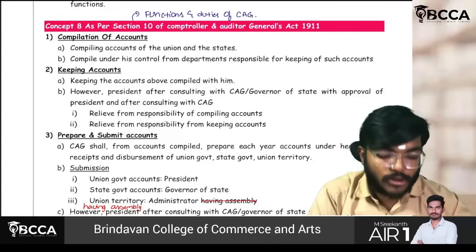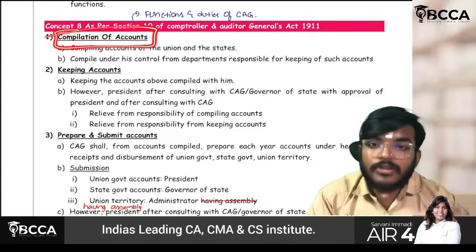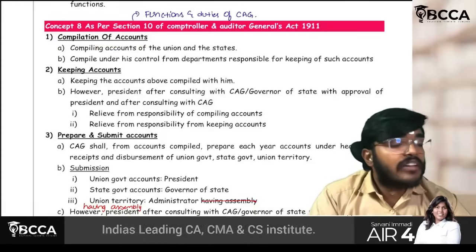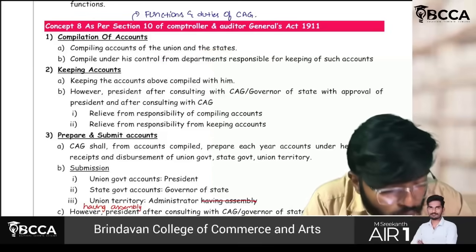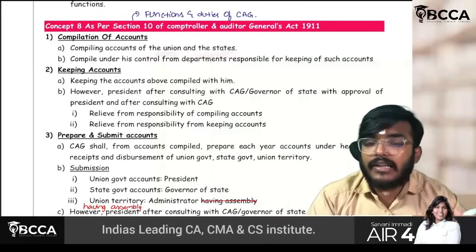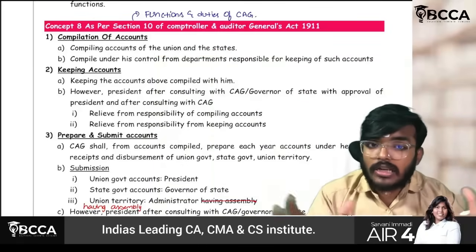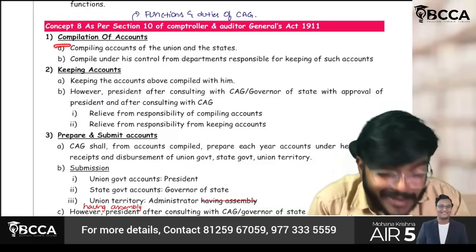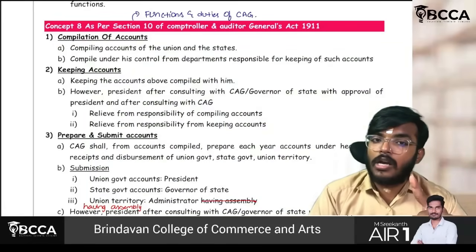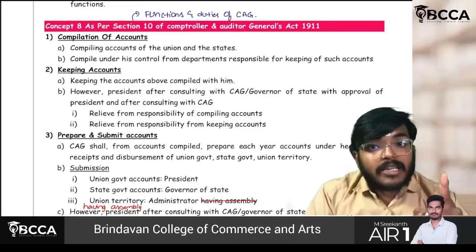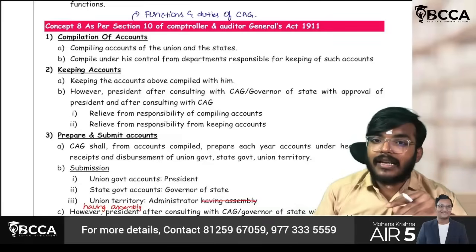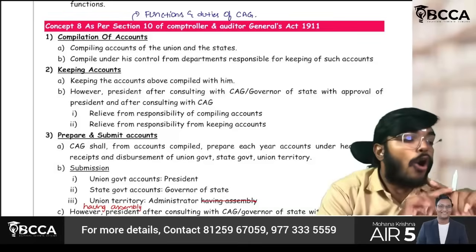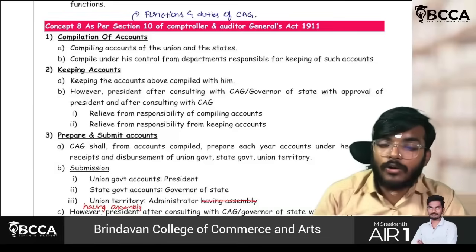Very simple. First thing, compilation of accounts. Whatever the accounts of the union and the different states are, CAG should compile them. Whatever the departments are responsible and under the C&AG, he will ask all those departments to compile the accounts.